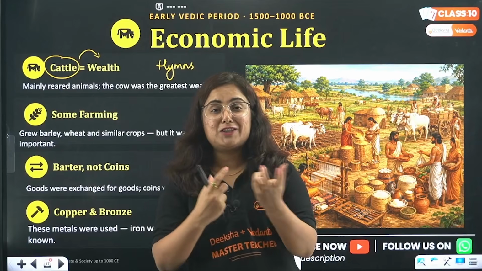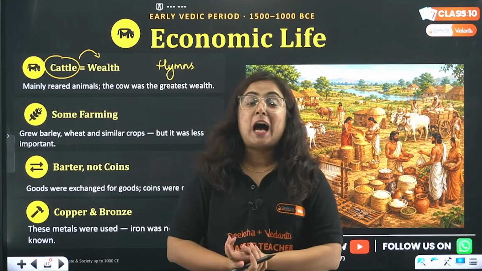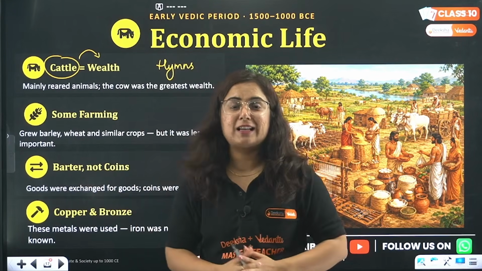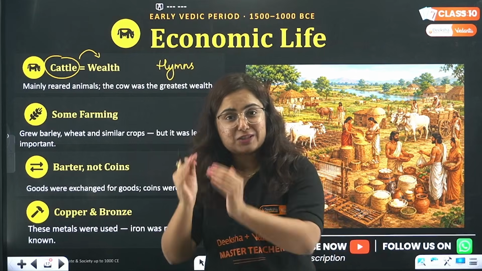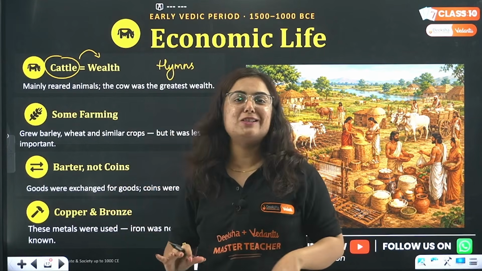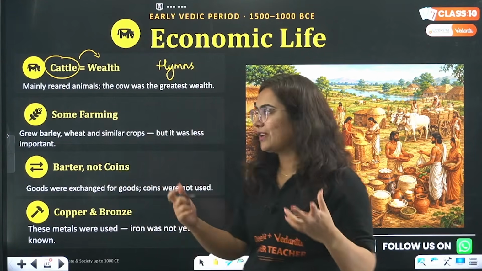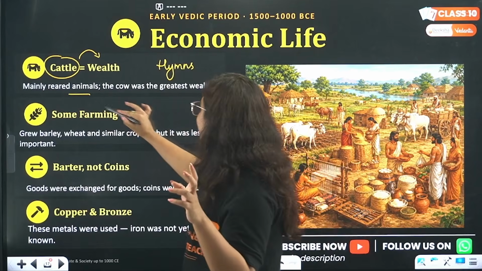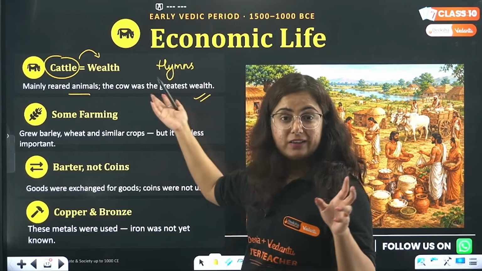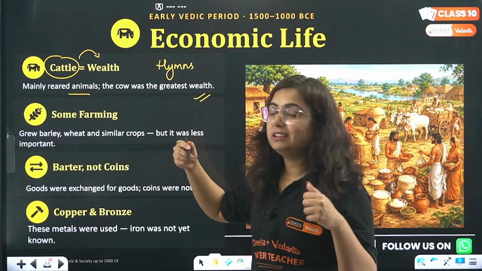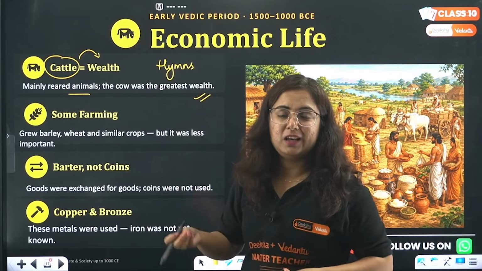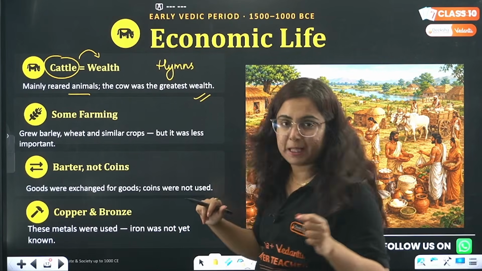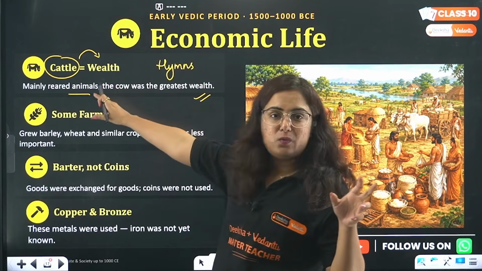The hymns related to the exchange of cattle, the hymns related to the fight regarding the cattle. And initially, you know why Raja was appointed? To take care of that cattle only in that region. So many reared animals. The cow was the greatest wealth. Regarding the cow, the robbery scene is visualized in one of the hymns. So majorly cattle was the wealth.